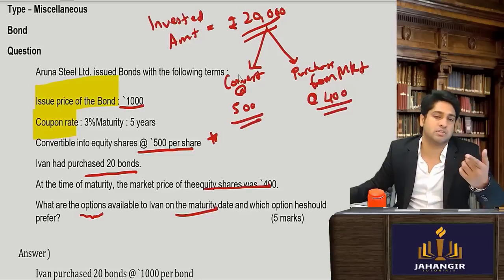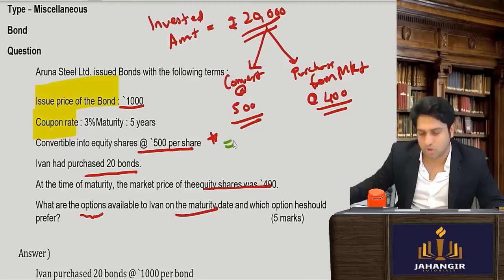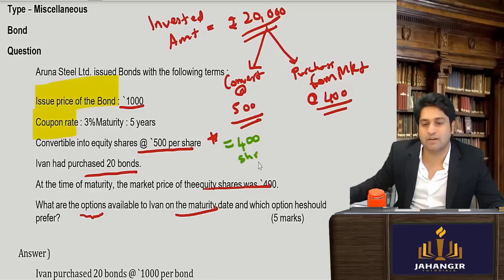If he chooses to convert, how many equity shares will he get? 20,000 divided by 500 is 400 equity shares.